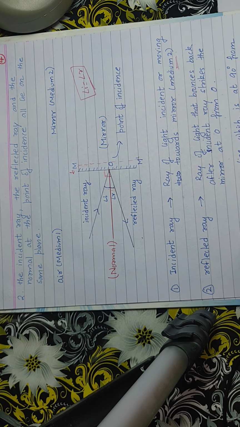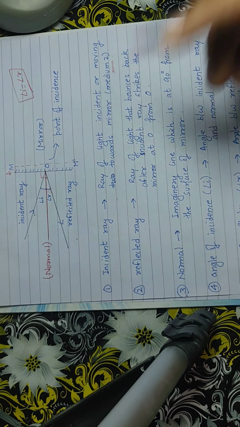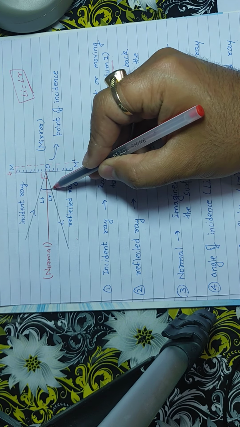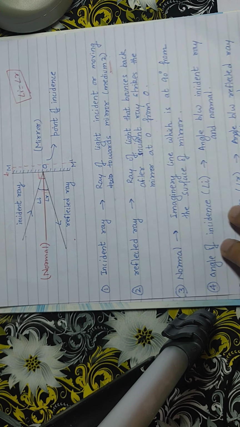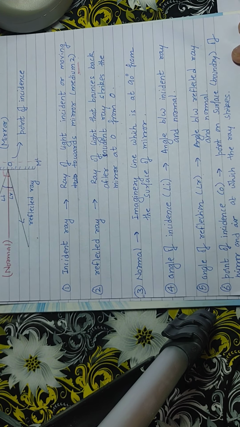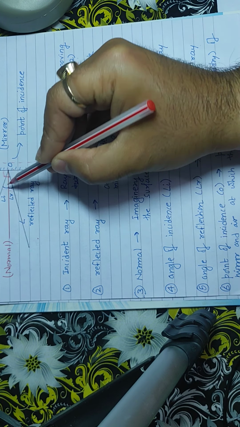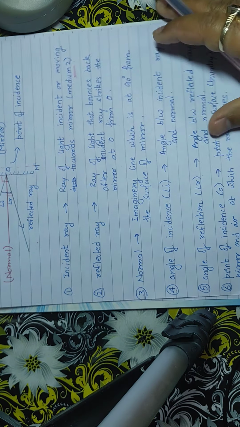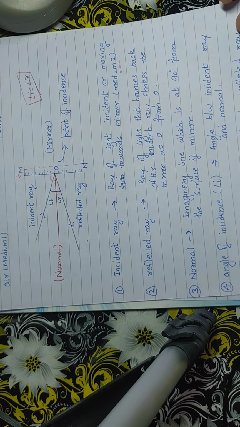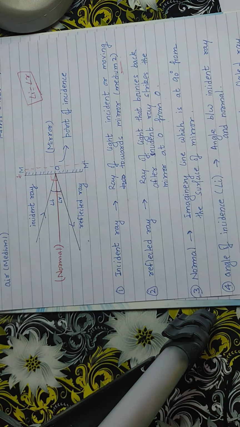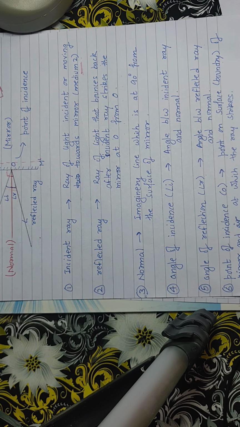Similarly, angle of reflection is the angle between the reflected ray and the normal. This is the angle of reflection. It is not the angle between the mirror and the reflected ray. Please note, this is not the angle of reflection. This is the angle of reflection, the angle between the reflected ray and the normal, this one, right? Okay, angle of reflection is clear.